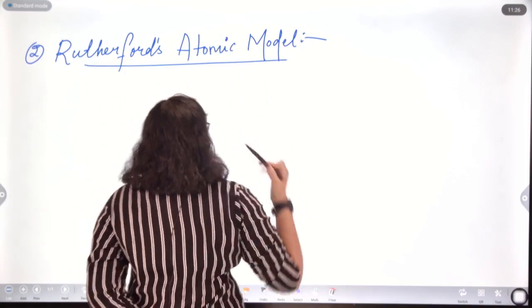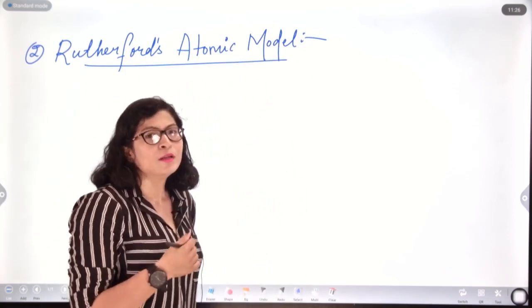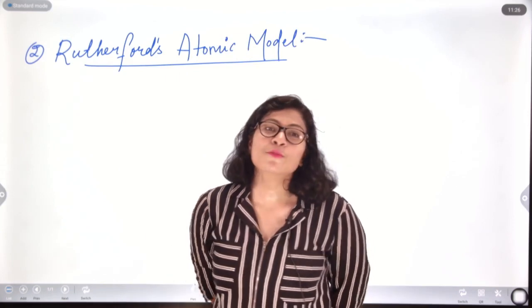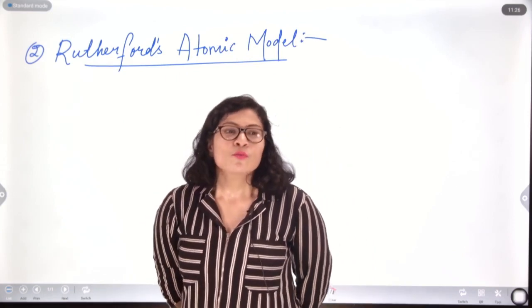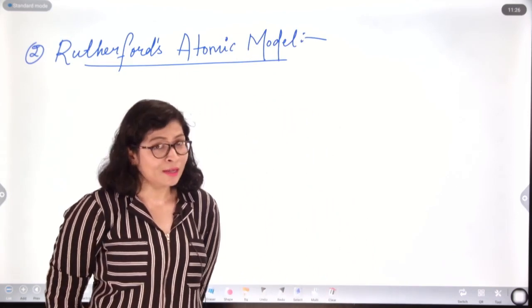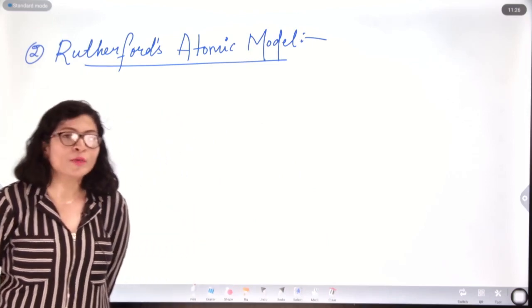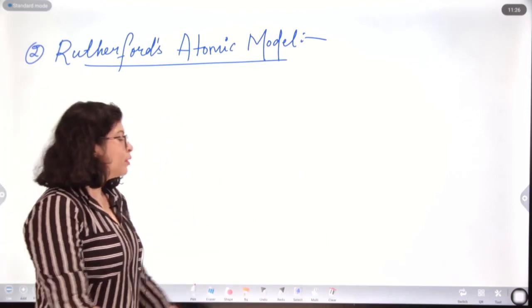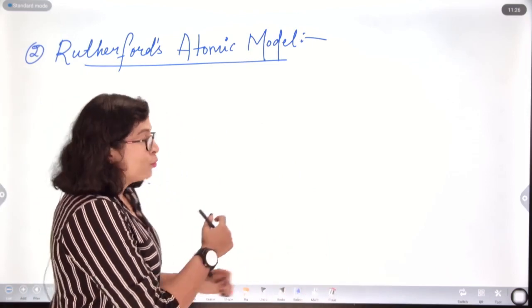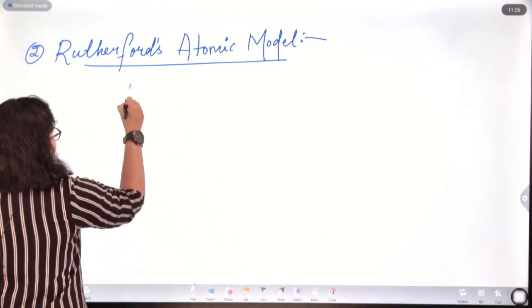So, before studying Rutherford's atomic model, we have to deal with Rutherford experiment. Like, what experiment did Rutherford conduct to conclude to this atomic model that he proposed? So, the experiment was Rutherford's alpha scattering experiment.